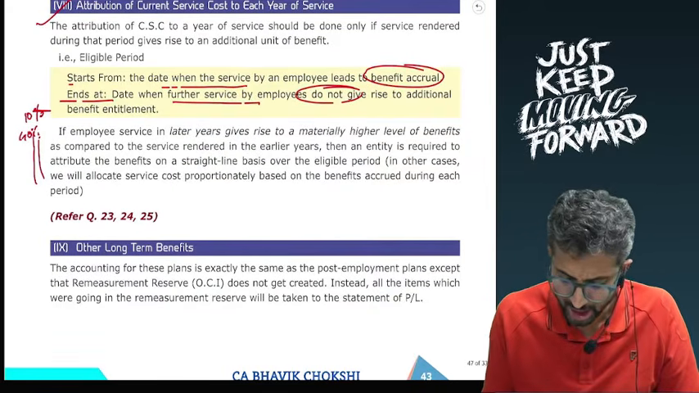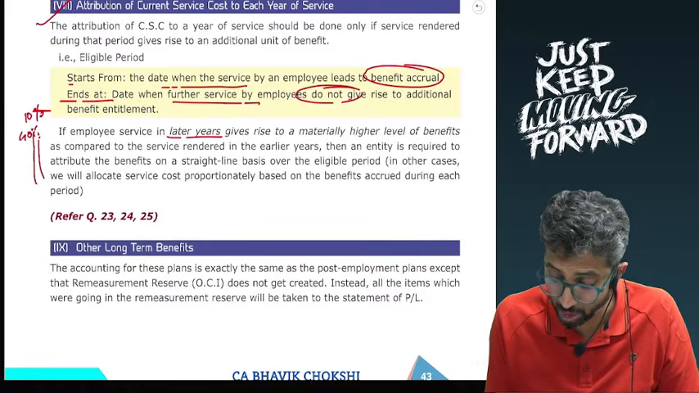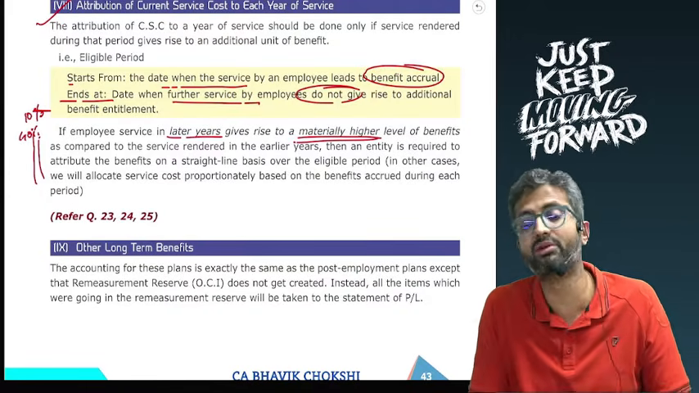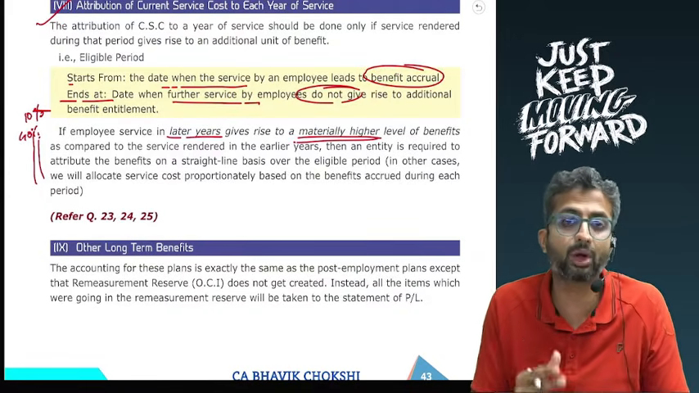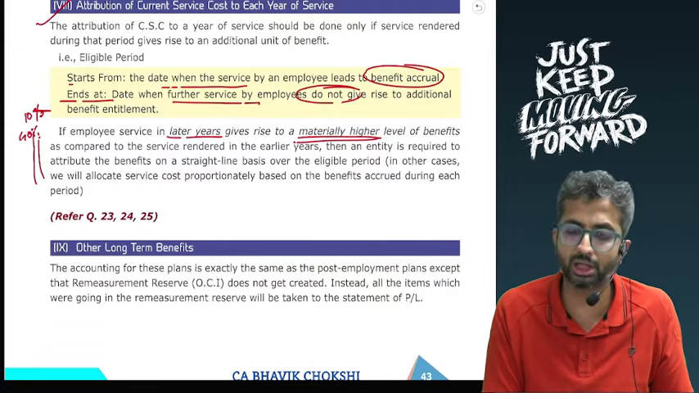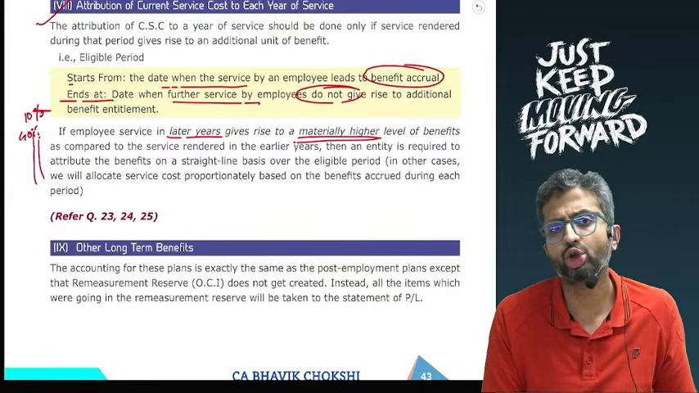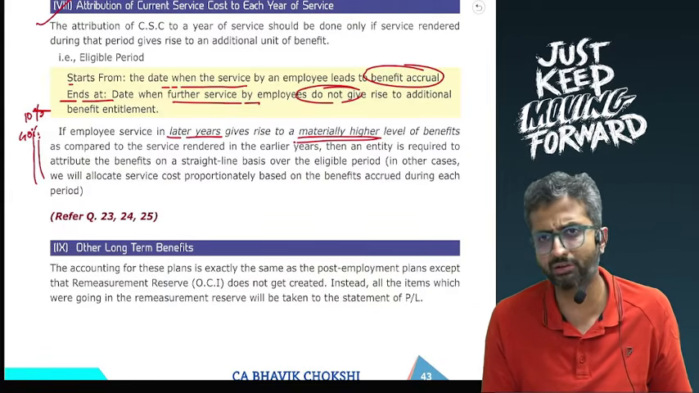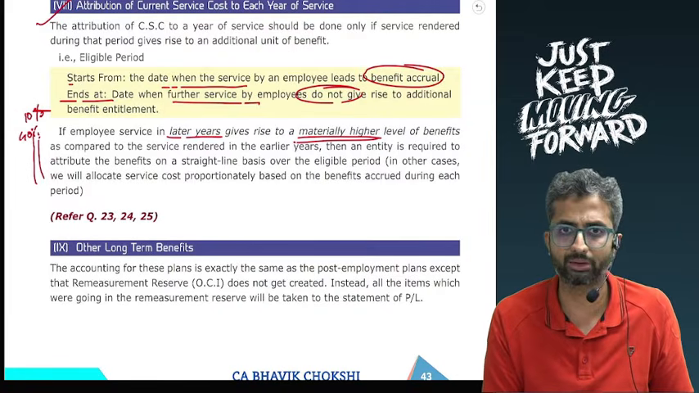So over here, if an employee service in later years gives rise to a materially higher level of benefit, it does not say always you do straight line. If employee service in the later years gives rise to a materially higher level of benefit, then you will do a straight lining, otherwise you will do a proportionate pro rata allocation.